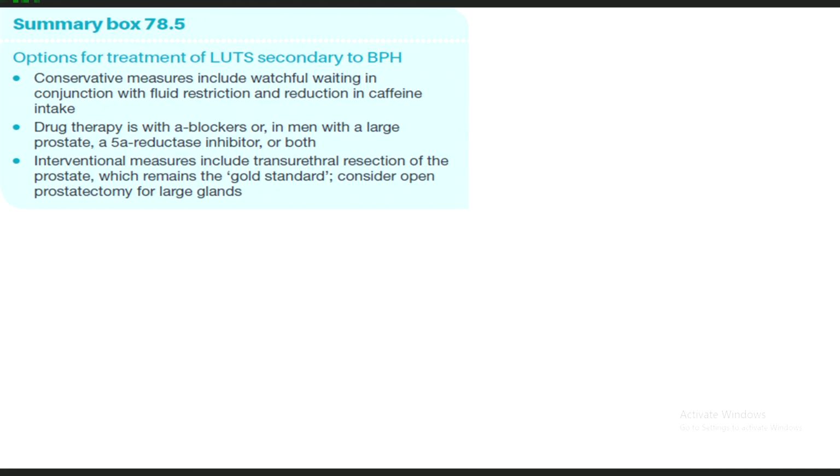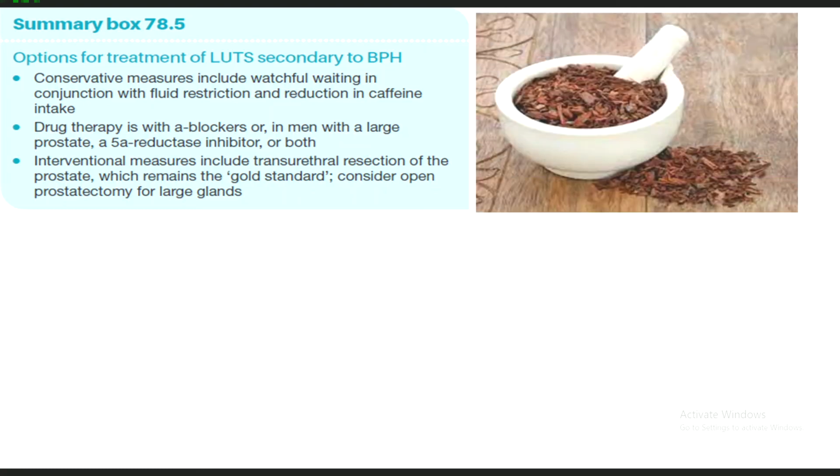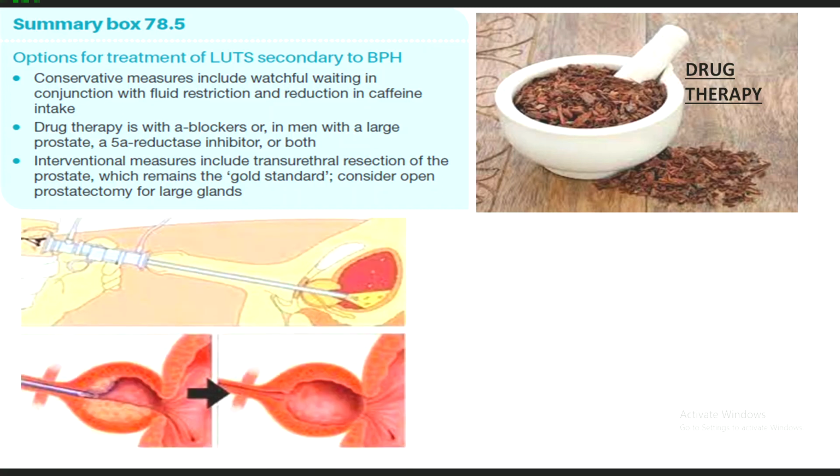The treatment can be in the form of conservative measures, which include watchful waiting in conjunction with fluid restriction and reduction in caffeine intake. Medications may help. Drug therapy is with an alpha blocker, or in men with a large prostate, a 5-alpha reductase inhibitor can be added.